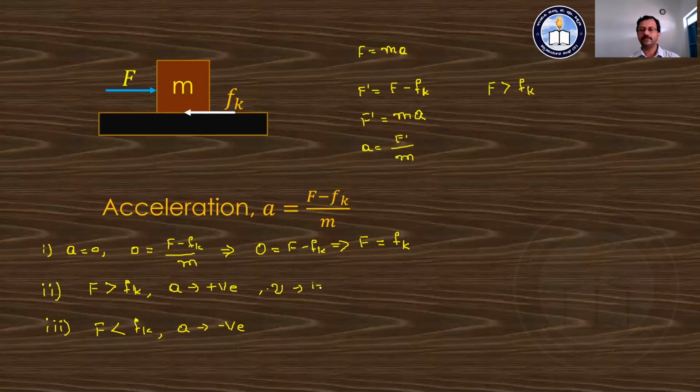Okay, we get positive acceleration, and for that reason the velocity is increasing. Whereas in this case the velocity of the body is going to decrease. That is why we are getting a negative acceleration here, or we say the body is moving with retardation. These are the different cases we get from the acceleration equation A equals F minus Fk divided by M. That is about kinetic friction.